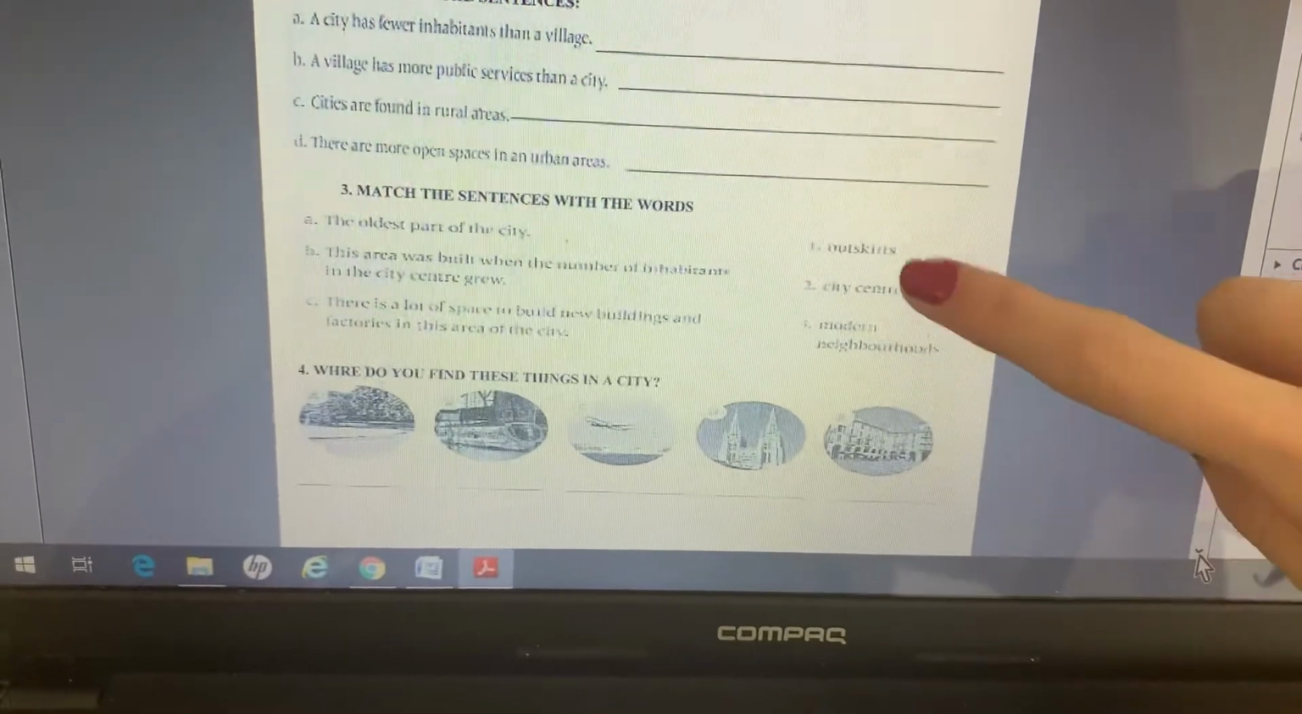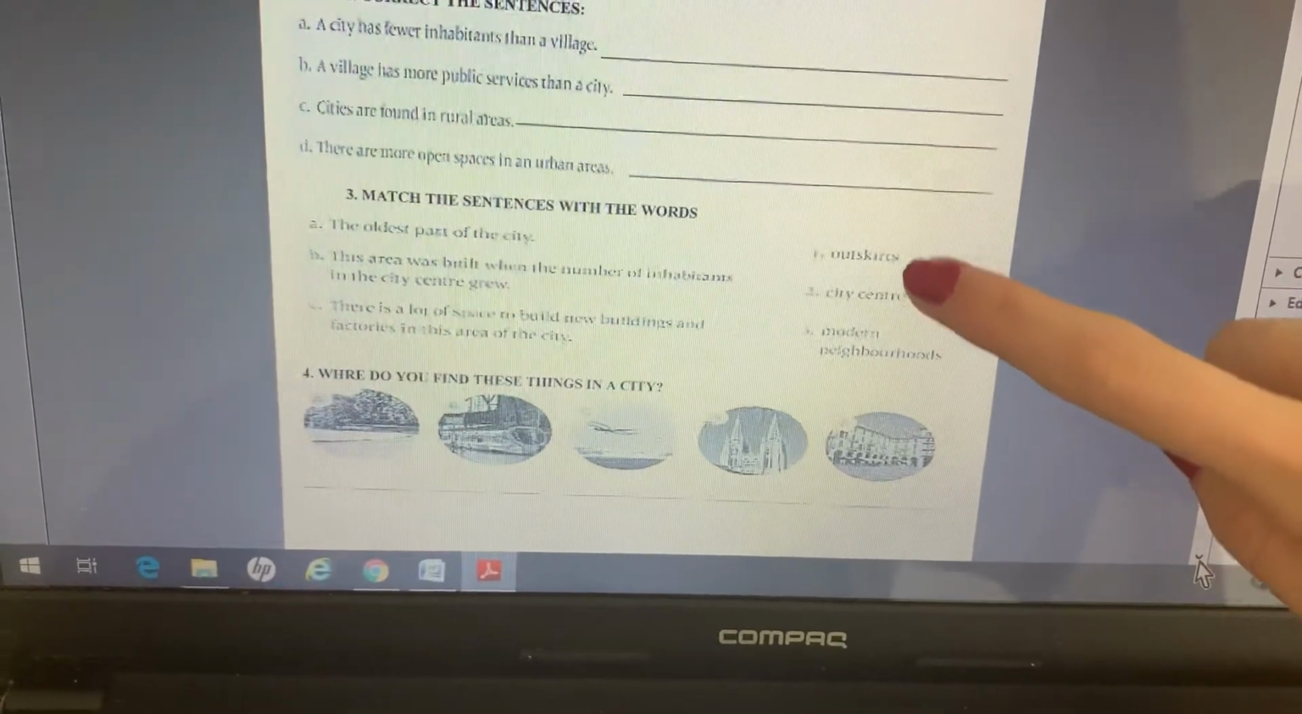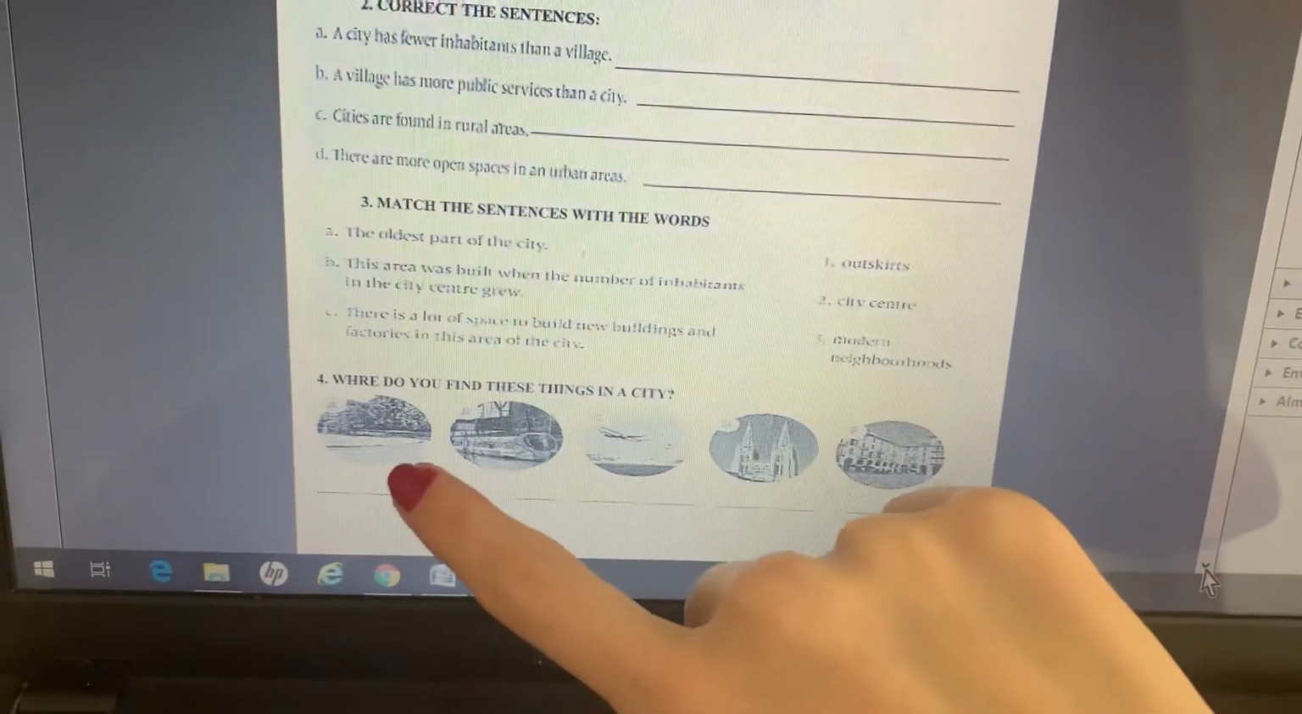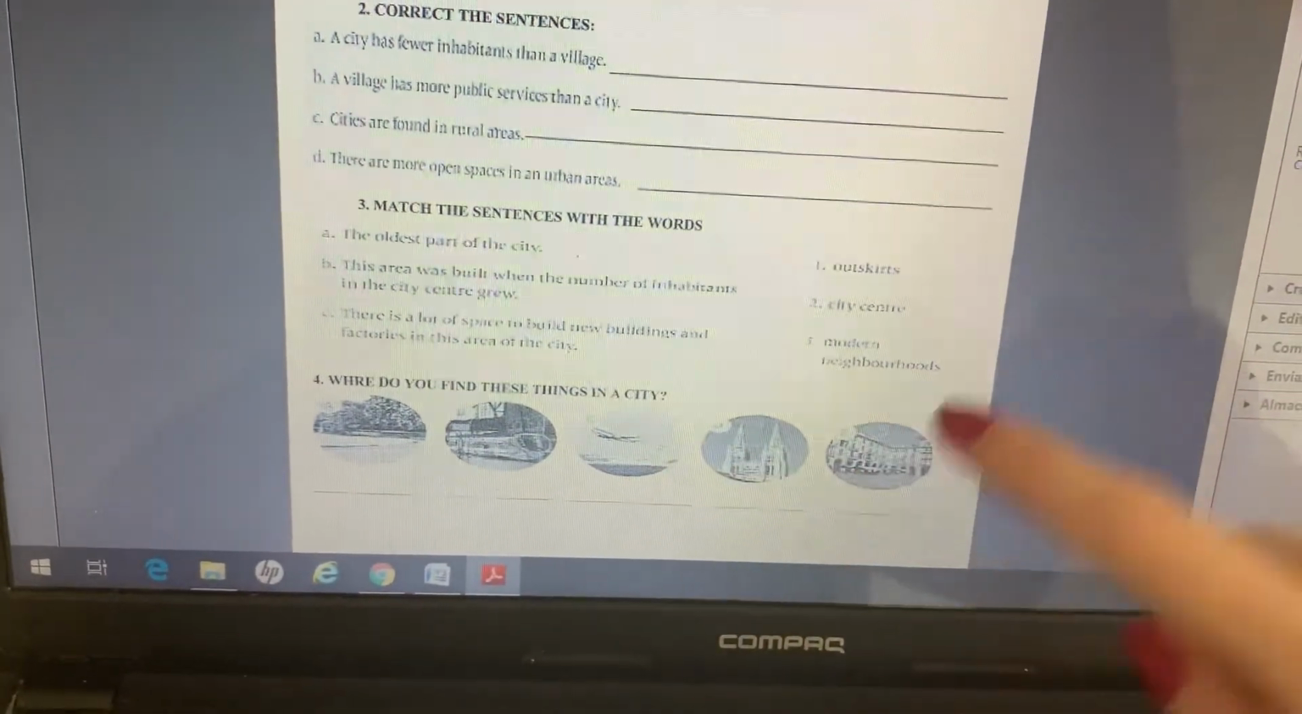Remember, these are the different parts of a city. City center, outskirts, neighborhoods. So you have to choose where would you find this in the city.